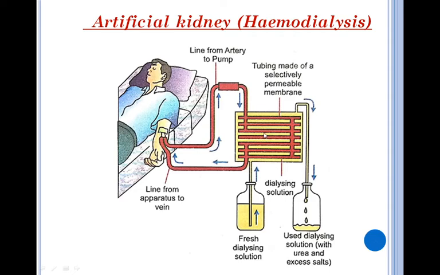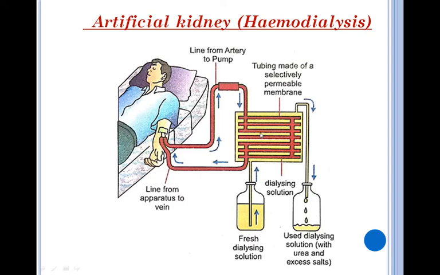So due to this difference in concentration of nitrogenous waste between the dialyzing solution and the blood of the patient, nitrogenous waste comes out from the blood through the semi-permeable membrane of these tubes into this dialyzing solution.